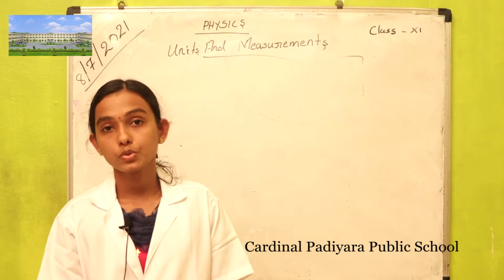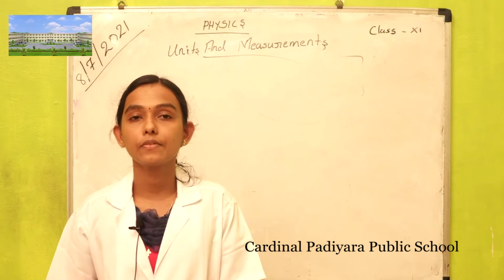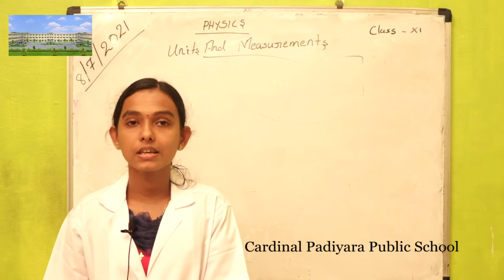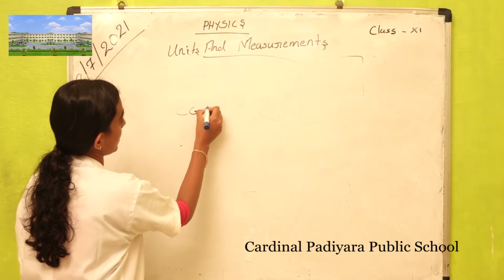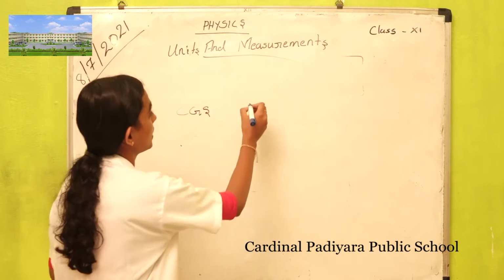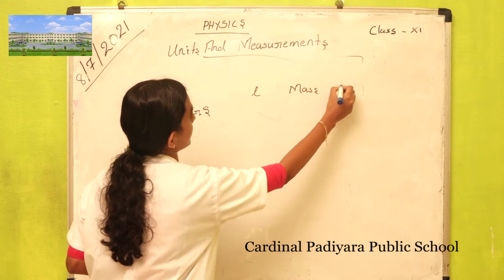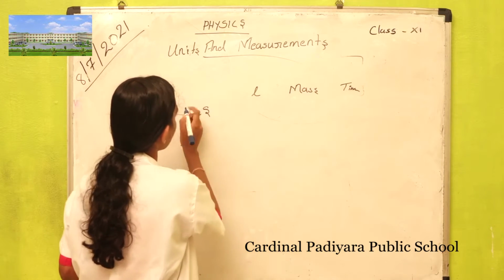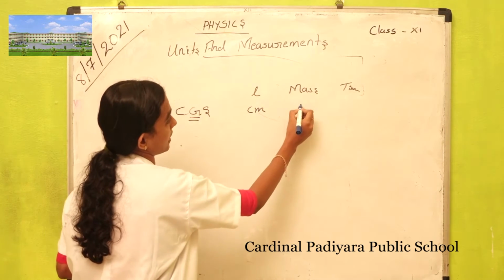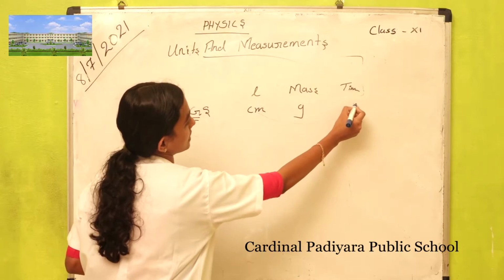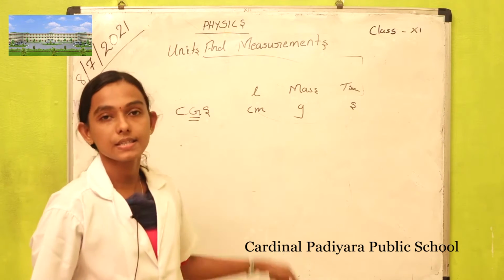Then we can go to systems of units. There are four systems of units. First one is the CGS system. In the CGS system, length is taken as centimeter, mass is taken as gram, and time is taken as second.